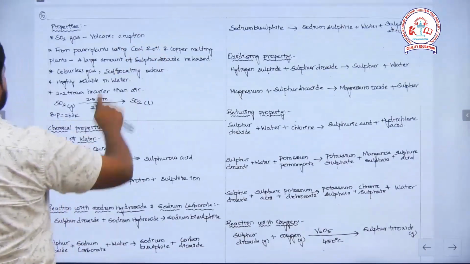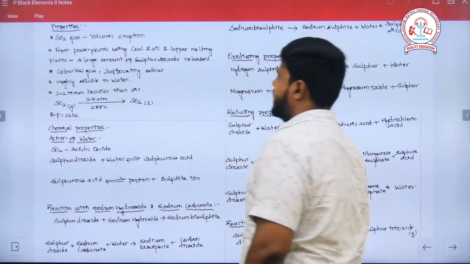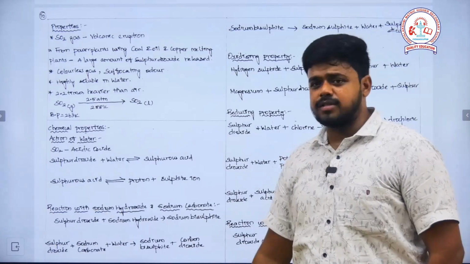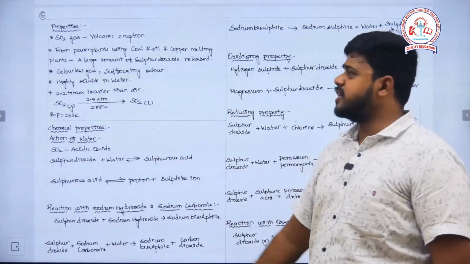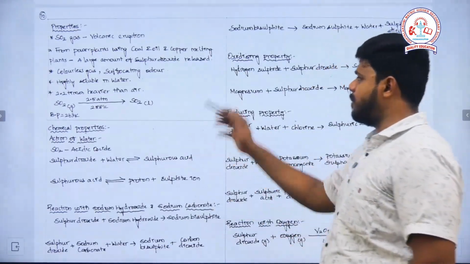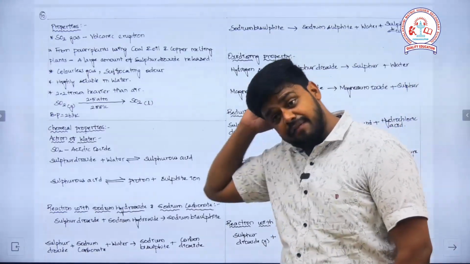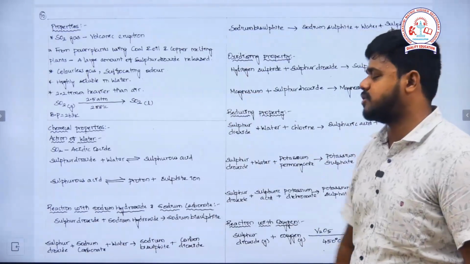The properties of sulfur dioxide: if you look into it, it exists in the form of a gas. Sulfur dioxide is mildly deposited from volcanic eruptions and various power plants, which include coal, oil and copper melting plants. A large amount of sulfur dioxide will be released, and that will be utilized to prepare sulfuric acid, because it cannot be exposed to the atmosphere.